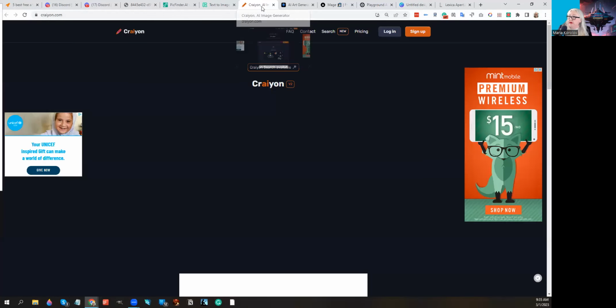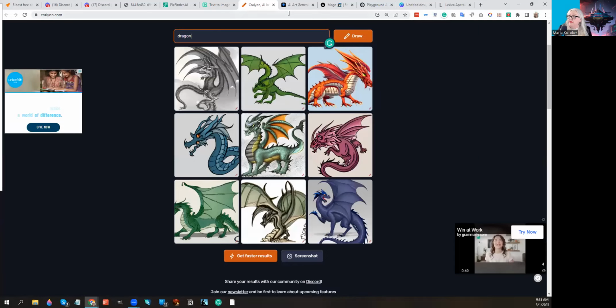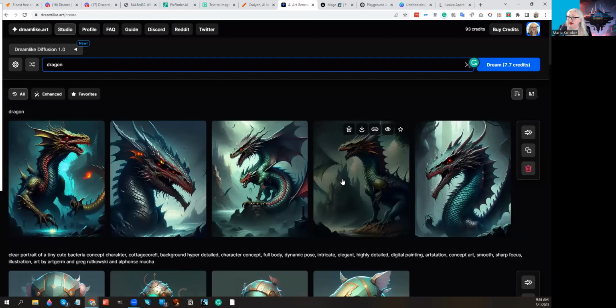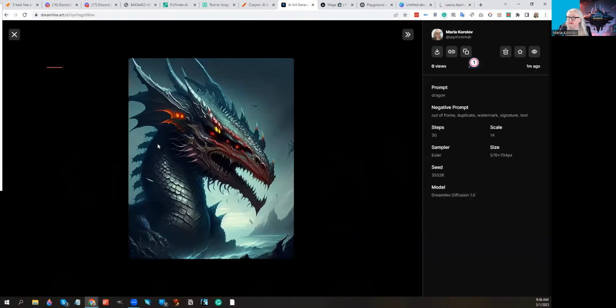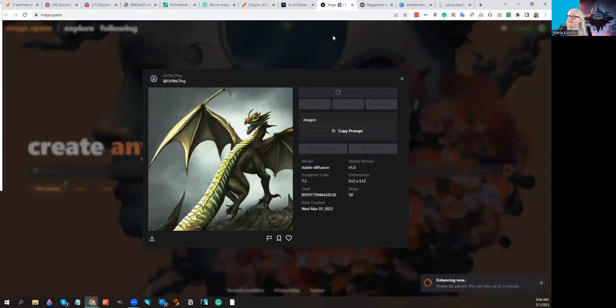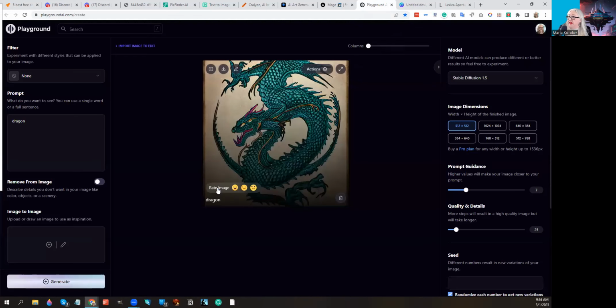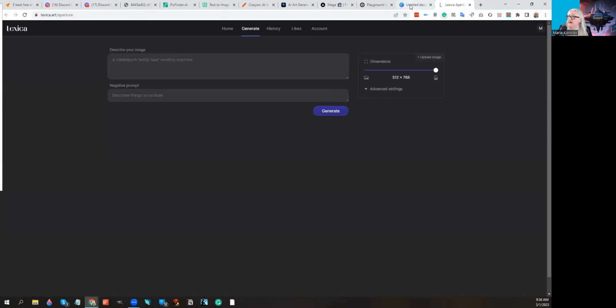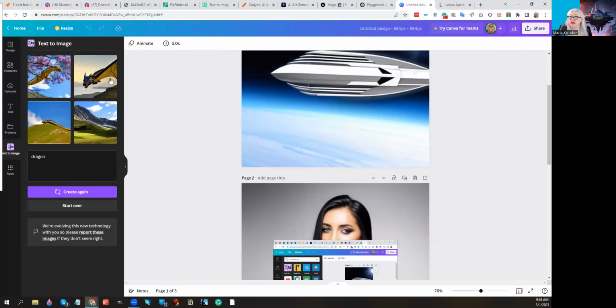Let's see what Craiyon came up with. So here's what Craiyon came up with for dragon. Here's what Dreamlike came up with for dragon. I mean, these are gorgeous images, but only a small size. And this is what Mage Space came up with, and there's an enhance button so you can make it bigger. Here's the Playground AI one. So here it is, a full one. And here's what Canva created. And these barely even look like dragons.